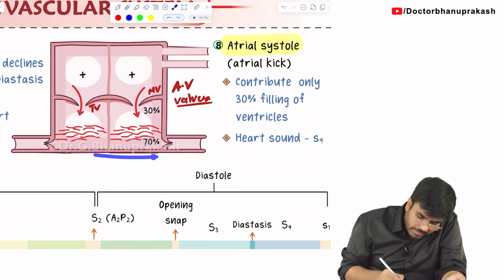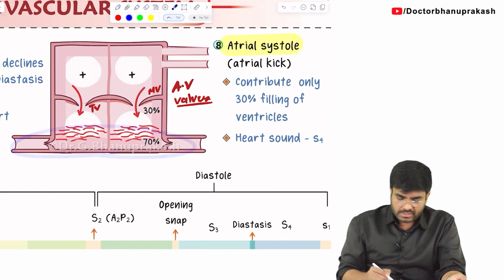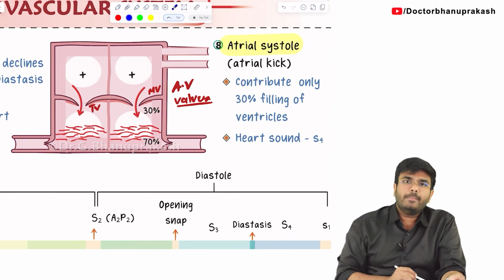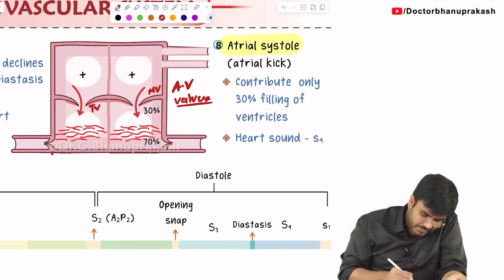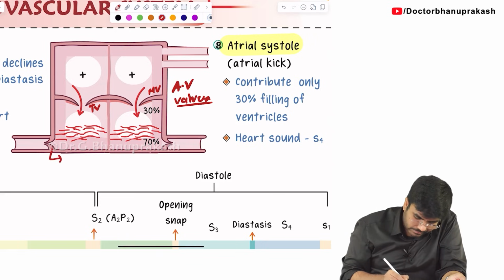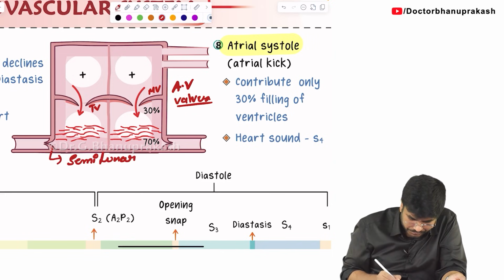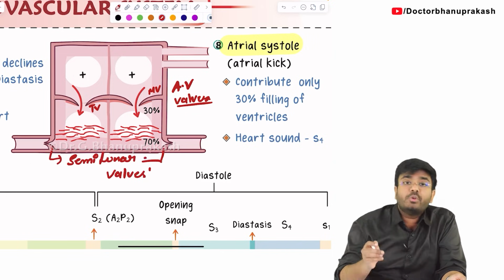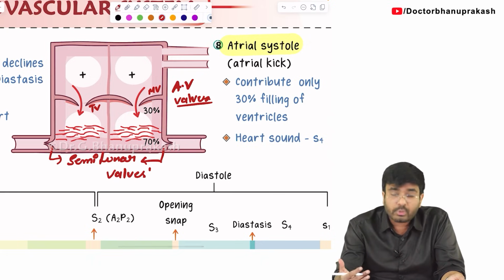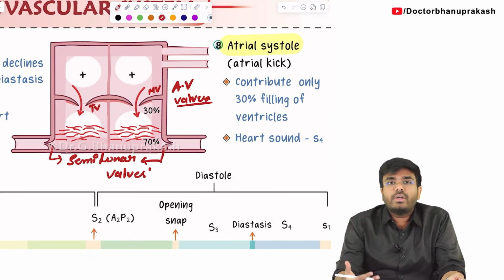And these two bottom valves which I am showing here are the semilunar valves. Semilunar valves include the aortic valve and pulmonary valve, and the atrioventricular valves, AV valves, include the tricuspid valve and the mitral valve.